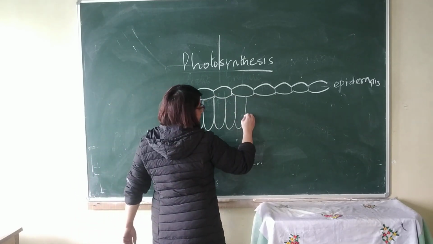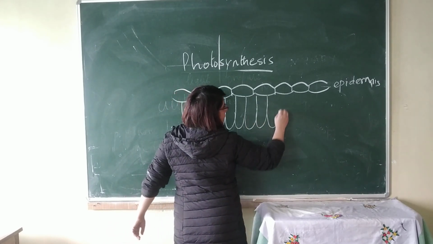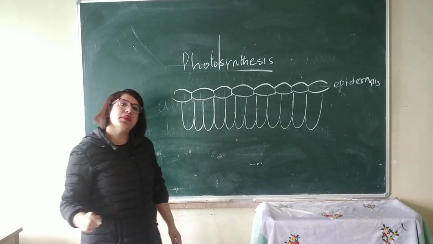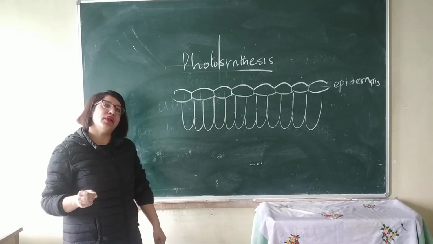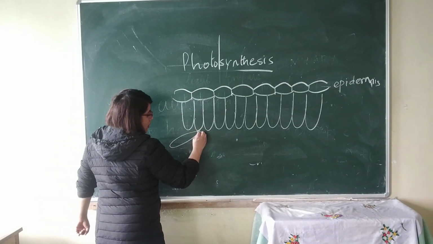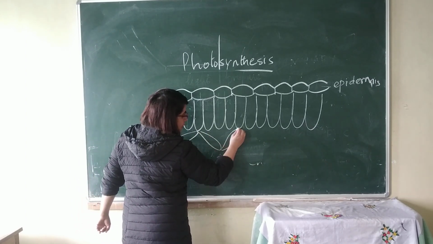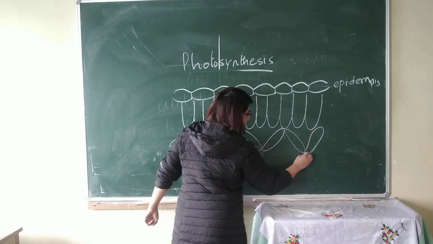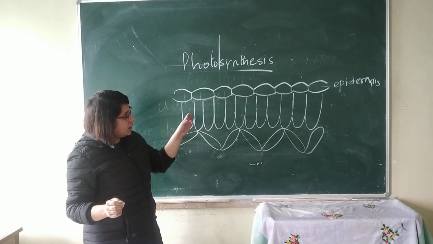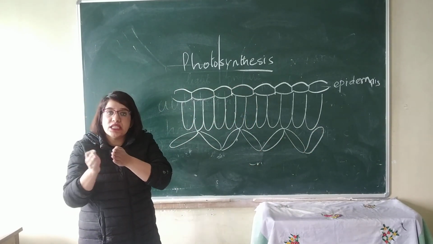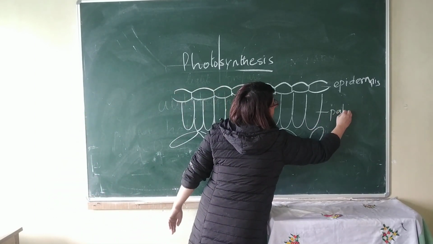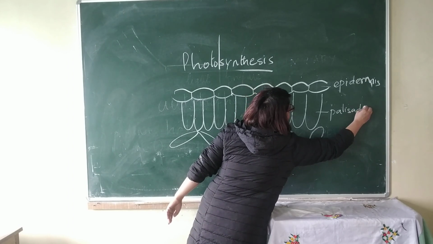Then you will see the next layer, which is composed of parenchyma cells, which we've done in plant tissues. This is also composed of parenchyma cells. The upper layer, which does not have any intercellular space between them, is called palisade tissue.